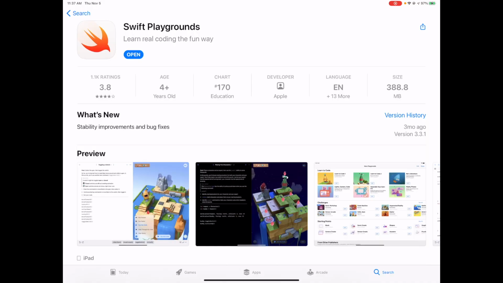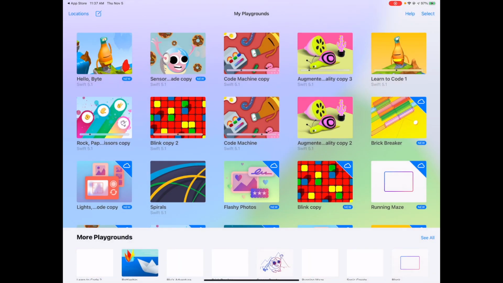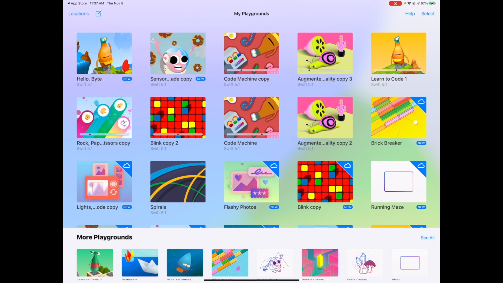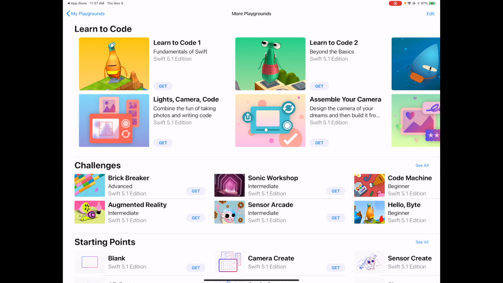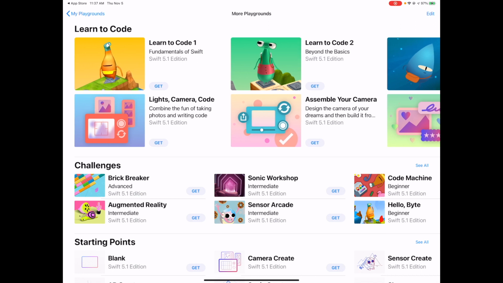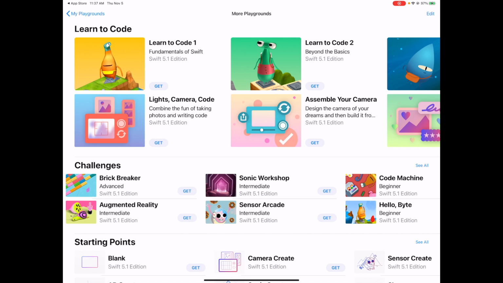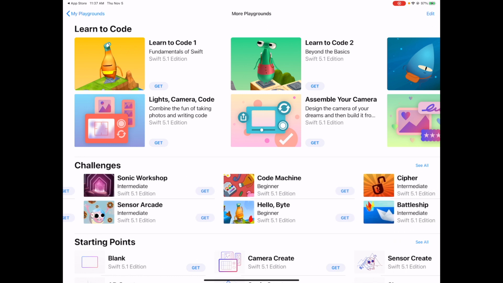The app that we'll be using today to learn how to program in Swift is called Swift Playground. It's available in the Apple App Store and it runs on the iPad. So let's go ahead and open up the app. I already have several lessons loaded in my Swift Playground app, but in the bottom right-hand corner, you'll see where it says See All. I'm going to press See All, and up at the top part of the screen here, you'll see different complete sets of lessons. In our course, we don't have enough time to necessarily get through all of those longer courses, but they're great for you to check out if you have time.